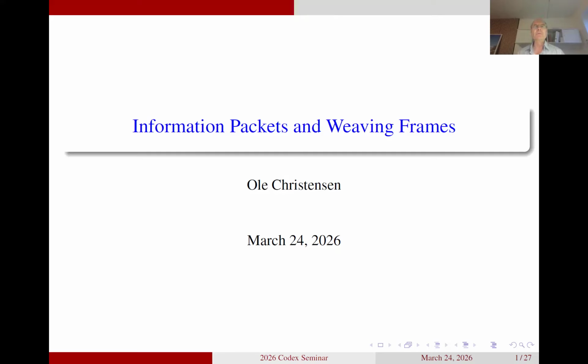You already heard the name of the talk, and you can also see it here. The key thing will actually be the information packets. Weaving frames come up as a topic that will, at the end, motivate our information packets, but information packets is really what it is about. And for that reason, I'll simply start by giving the definition of information packet before I even introduce what I want to speak about today.